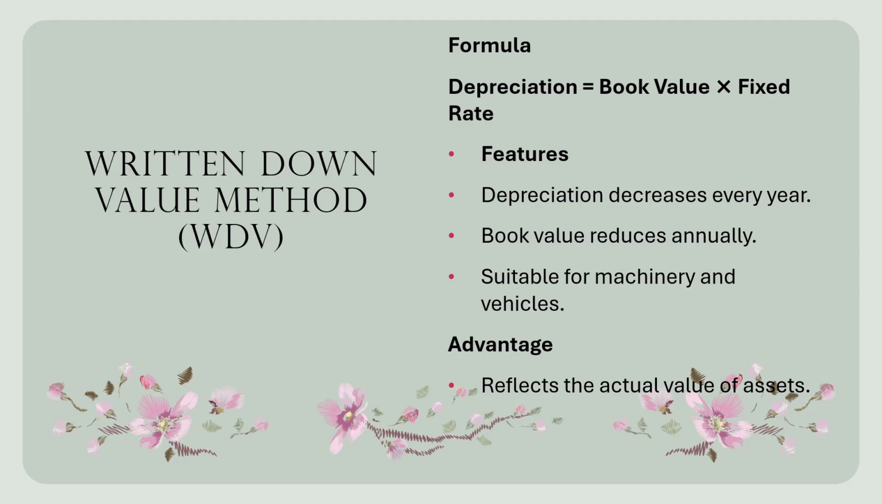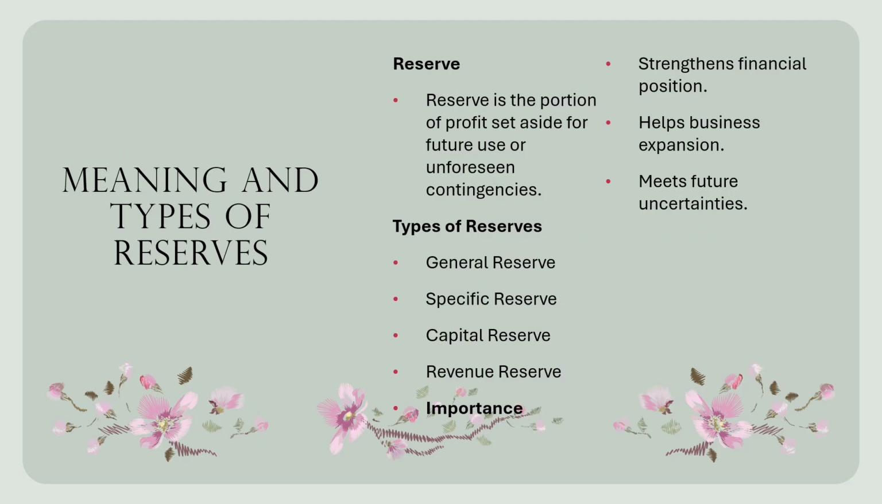Suppose the machinery costs 2 lakhs and the depreciation is charged at 10%. Depreciation is equal to 20,000. So 10 percent of 2 lakhs is 20,000. By subtracting the 20,000 from the 2 lakhs, the book value is 1 lakh 80,000. The advantage: it reflects the actual value of the asset, and is suitable for machinery and vehicles. Higher depreciation is charged in the initial period when the repairs are comparatively low.